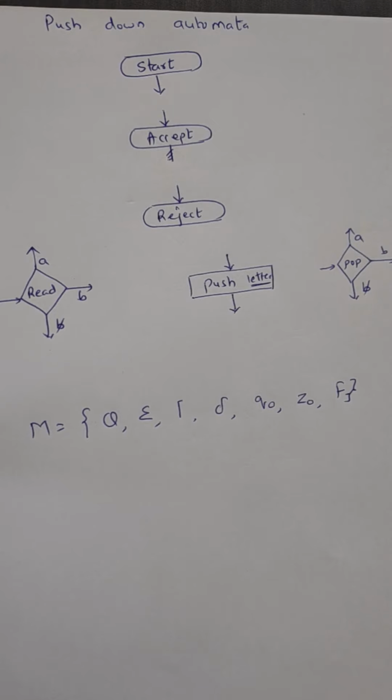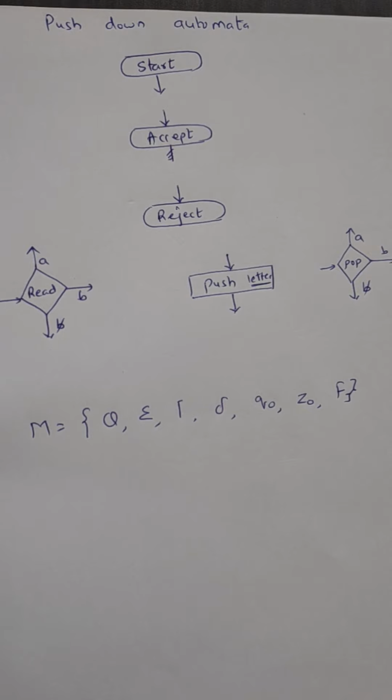So push down automata has stack memory with it to remember the symbols. So it has more capability, you can say, as compared to the deterministic finite automata. And whatever strings can be accepted or rejected by the DFAs can surely be done by push down automata also.